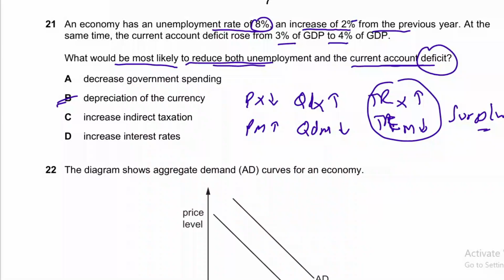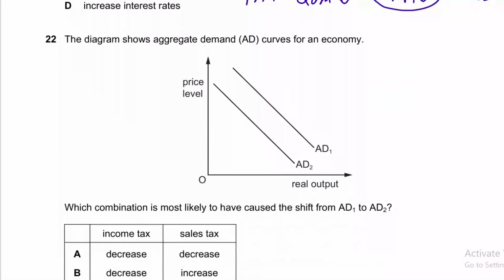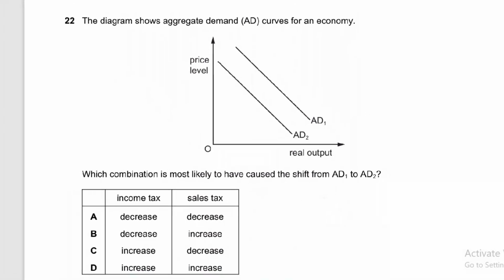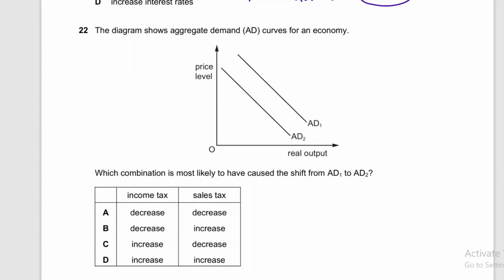And similarly, when currency is depreciating, exports are cheaper, demand for exports is increasing, so as a result, the export industry will flourish and it will employ more workers, demand for workers will increase, and as a result, unemployment will be reduced. So you can read all the other options. If there is any ambiguity in any of the options, then you can write in the comment and I'll get back.